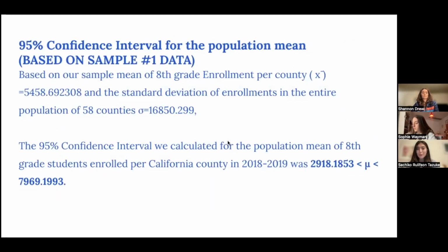I performed a 95% confidence interval for this sample using the mean of the sample and the standard deviation of the entire population. I found that the 95% confidence interval lay between 2,918.18 and 7,968.19.